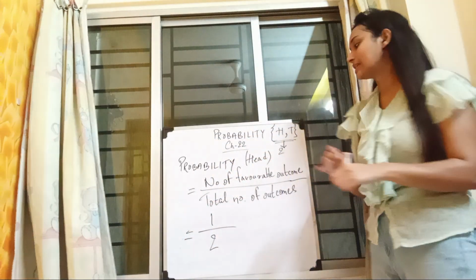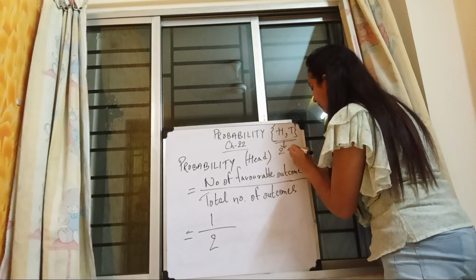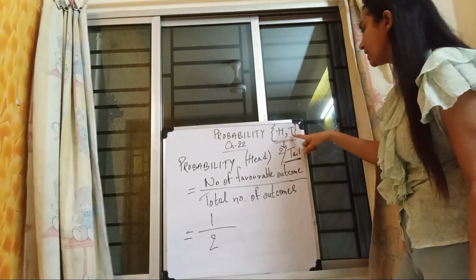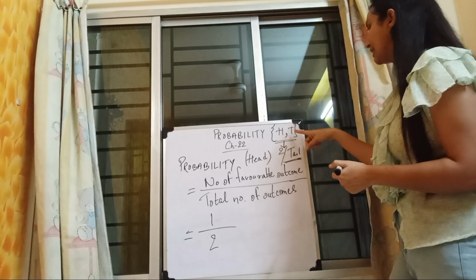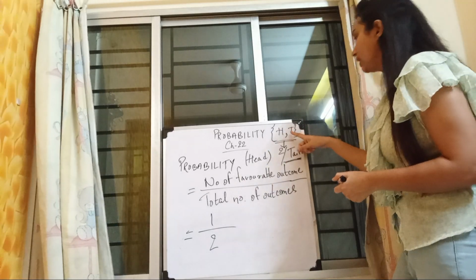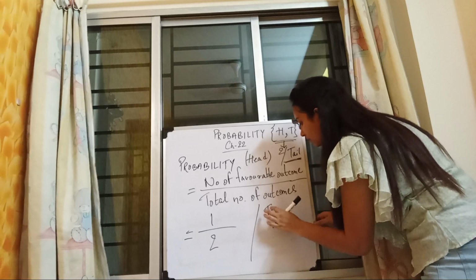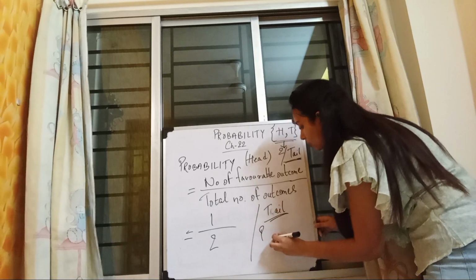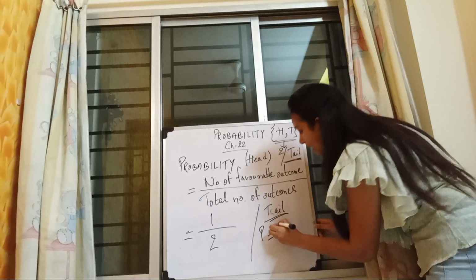Suppose you want to get a tail. Again, what is the favorable outcome to get a tail? That is only 1, you have only one tail. So what will be the probability? The number of favorable outcomes is 1, so I will write 1.